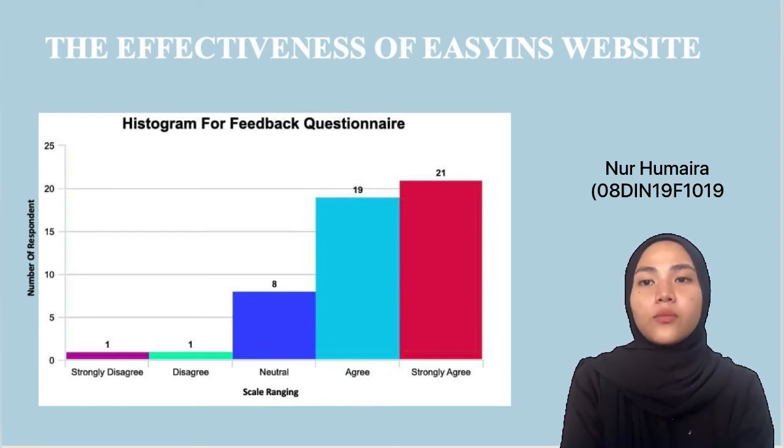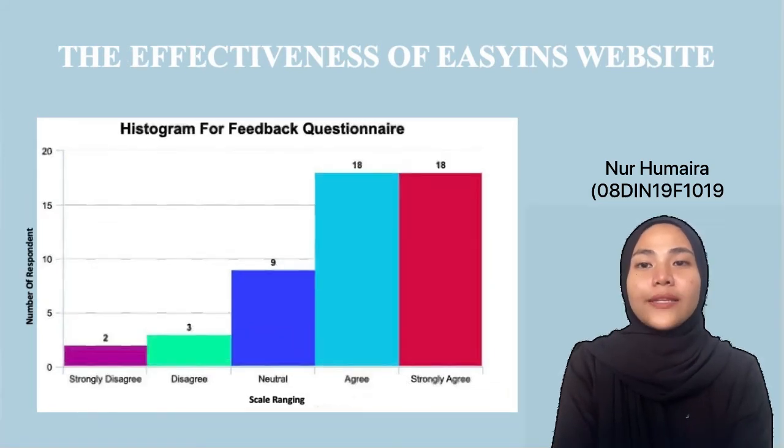Next, the graph seemed to grow significantly from agree to strongly agree. Furthermore, I can see that the graph is rocketing rapidly to an agreed scale. The reason is respondents agree that the links at this website are well maintained and updated. The next histogram is for the question, I can find the information I need in this website.